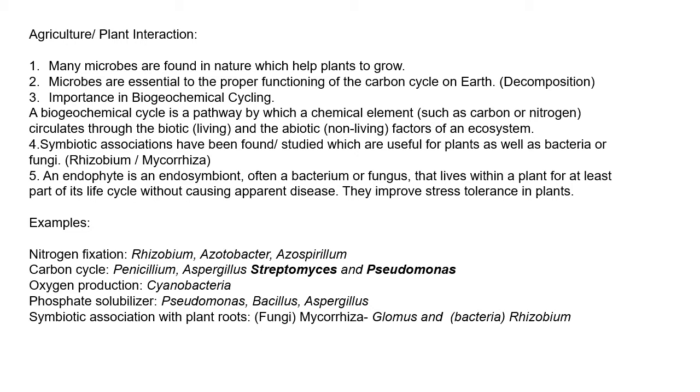Next, importance in biogeochemical cycling. So what does that mean? A biogeochemical cycle is a pathway by which a chemical element such as carbon or nitrogen circulates through the biotic and abiotic factors of an ecosystem. Biotic is the living factor and abiotic is the non-living factor. So that is biogeochemical cycling, which means the carbon cycle, nitrogen cycle, phosphorus cycle, etc.